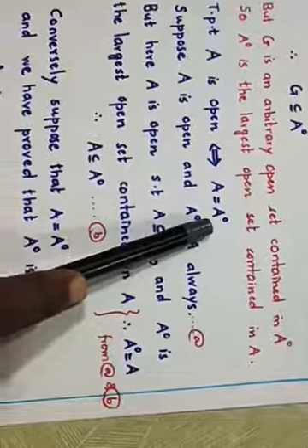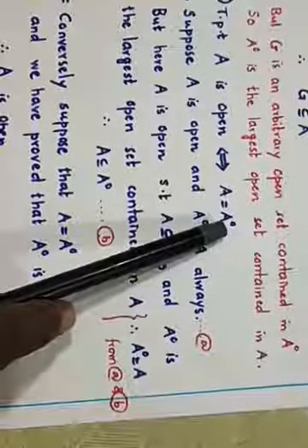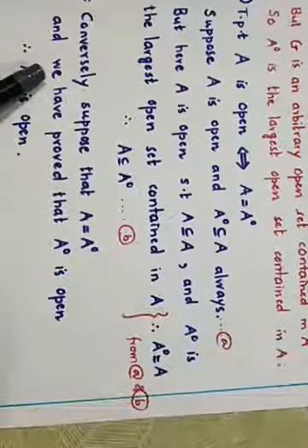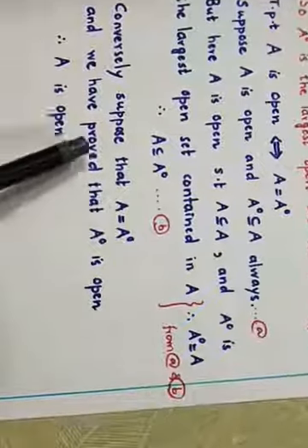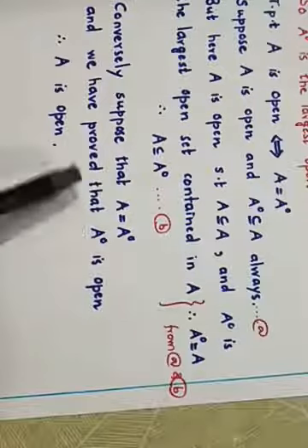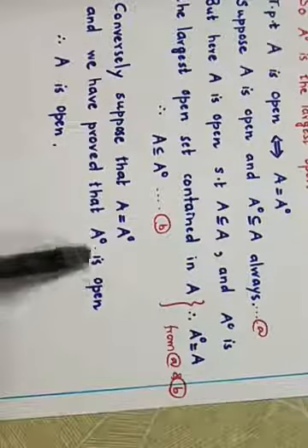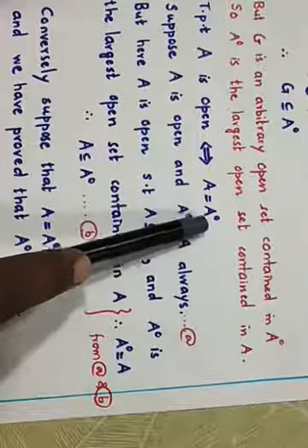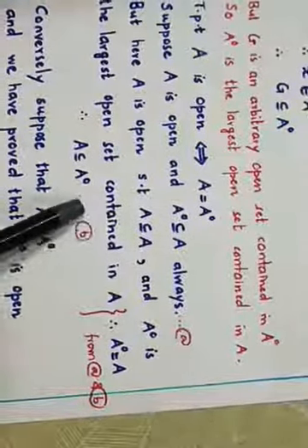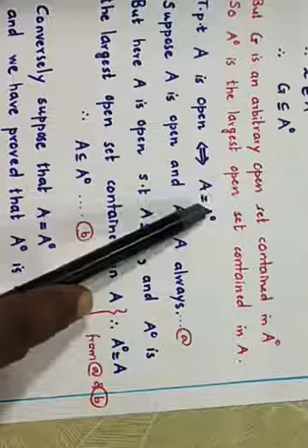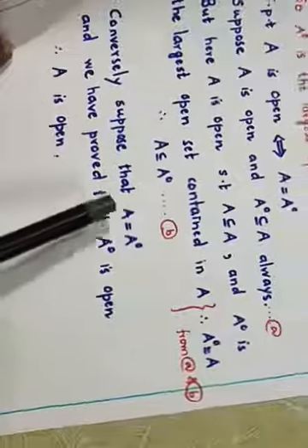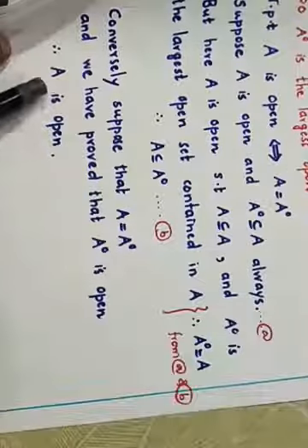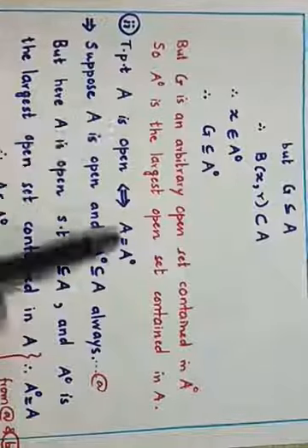Now conversely, if we assume A is equal to A interior, we have to show that A is open. So suppose A is equal to A interior. We have already proved that A interior is open. A interior is always open, but A interior is A, therefore A is open. So conversely, assuming A is equal to A interior, we can in just two arguments show that A is open. So we have proved that A is open if and only if A is equal to A interior.